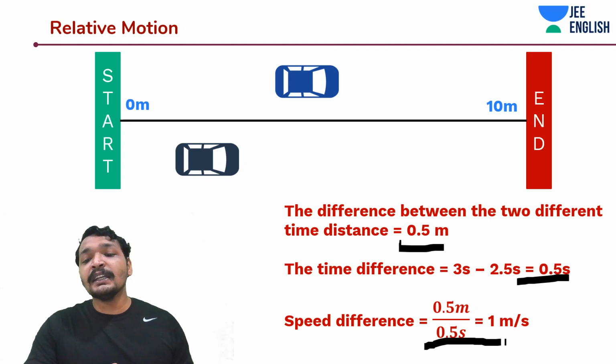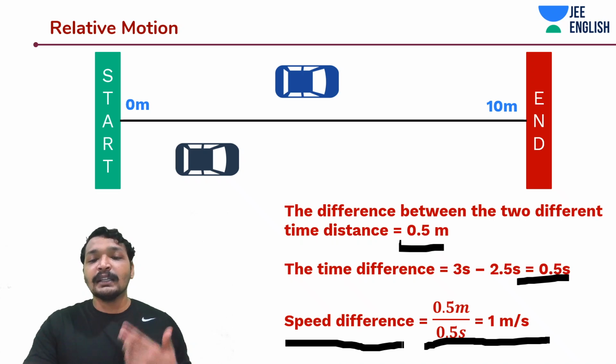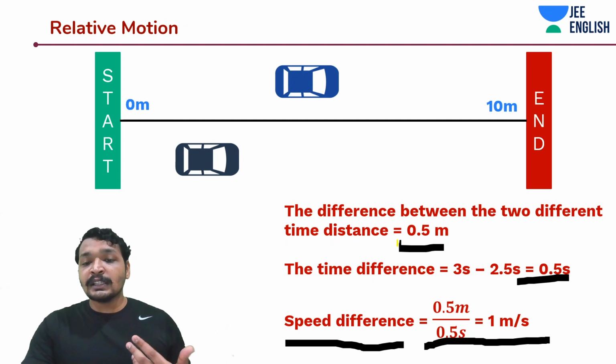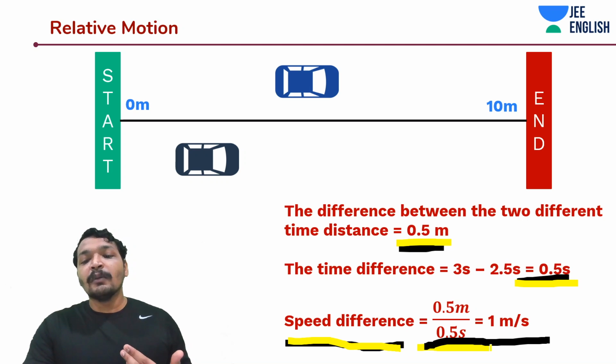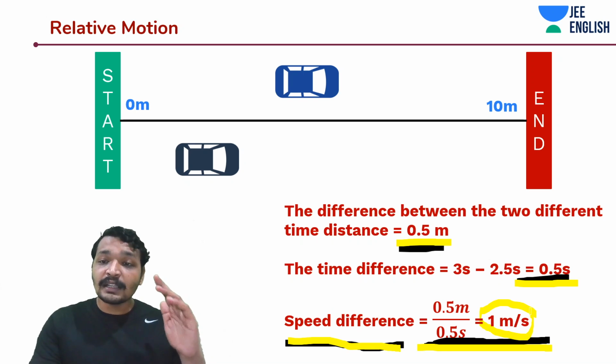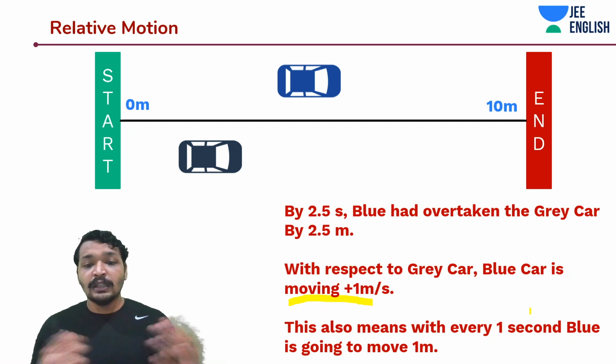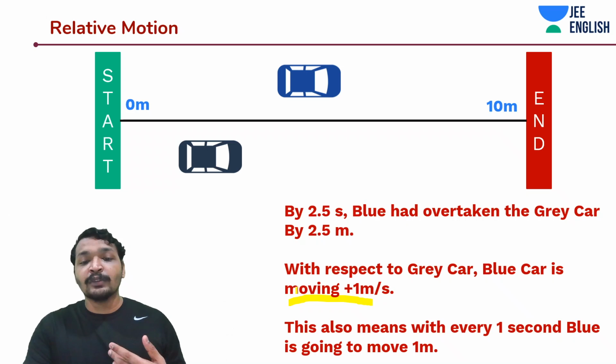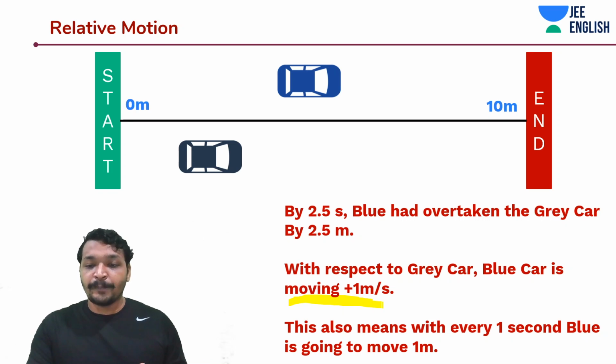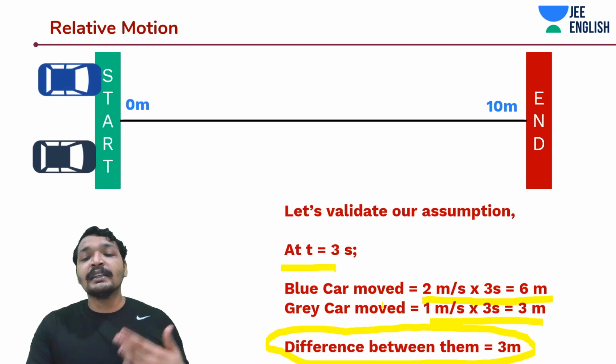That would tell me that the speed difference is distance by time. So the distance difference is 0.5 meters and the time difference is 0.5 seconds, which means the speed difference is 0.5 by 0.5, which is 1 meter per second. So our assumption was validated. I had said earlier, without explicitly talking about anything, that the blue car is moving with respect to the grey car at 1 meter per second. Now we've just validated our assumption.